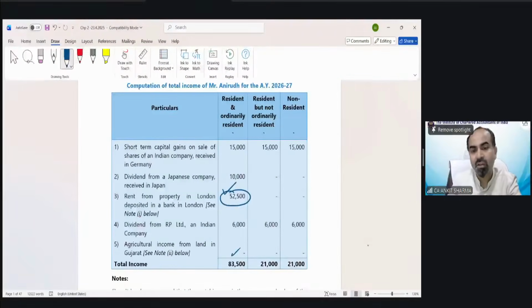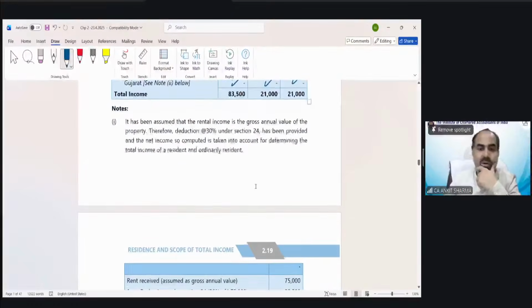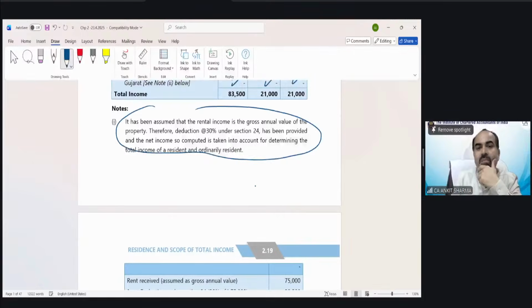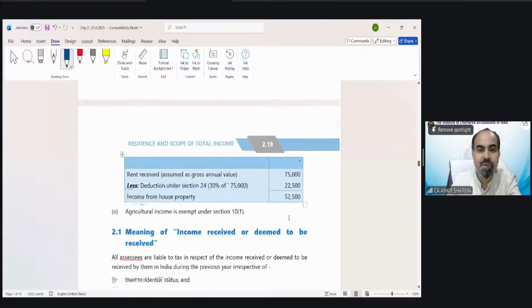You can see non-taxable, non-taxable, non-taxable because it is exempted. Done? That was the illustration. Now you can see the house property concept note has been rounded. A 30% reduction we have to give. So rent received is 75,000, 30% deducted, balance is 52,500.